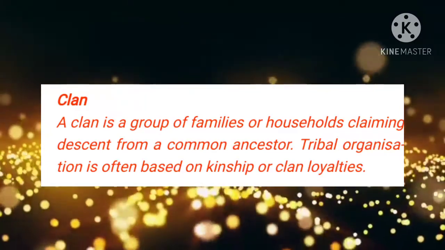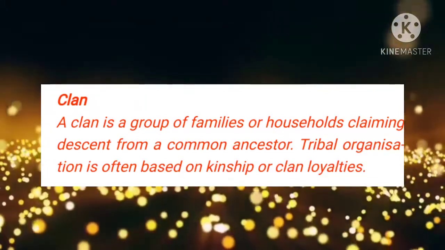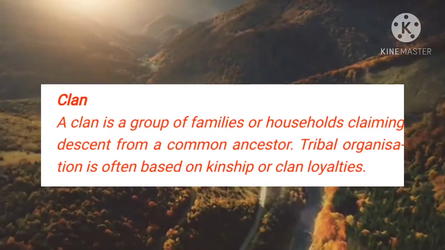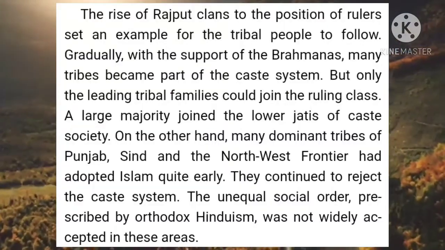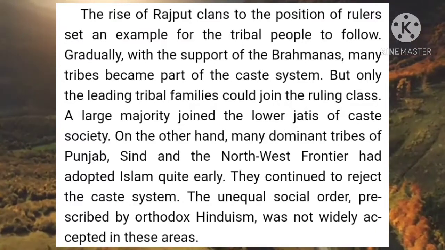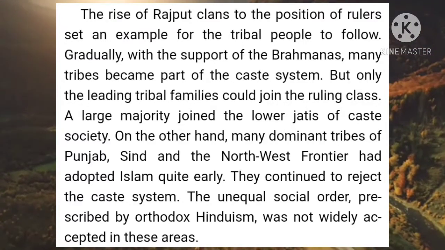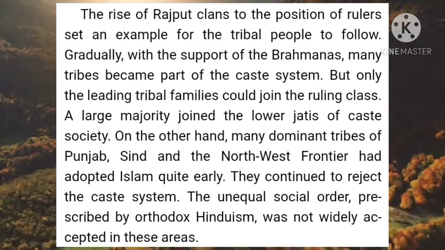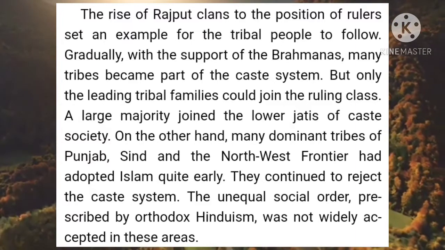Tribal organization is often based on kinship or clan loyalties. Meaning to say, the Banjaras and nomads were following the same rituals. They came under one roof, and that roof was known as clans.